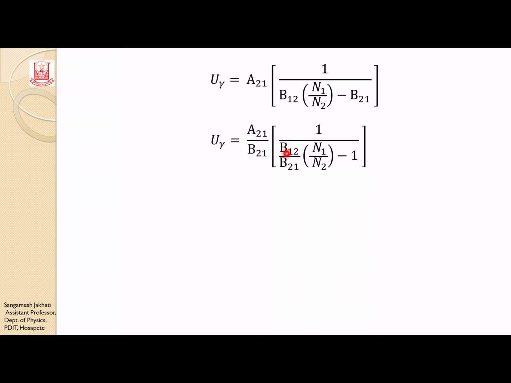If you multiply this B21 to the first term, B21 cancels and I am left with B12. So when I take it common, I write B12 by B21 and the other term as it is, and minus 1 in the second term, because I have taken this out common. Say this is equation 1.